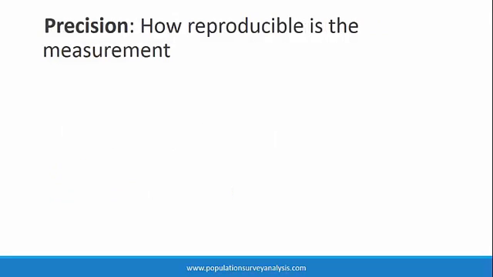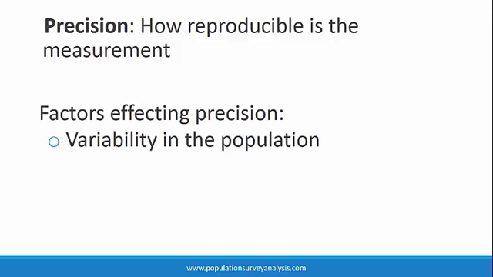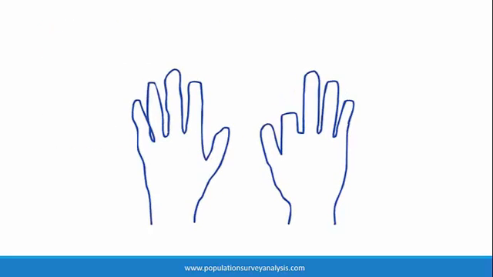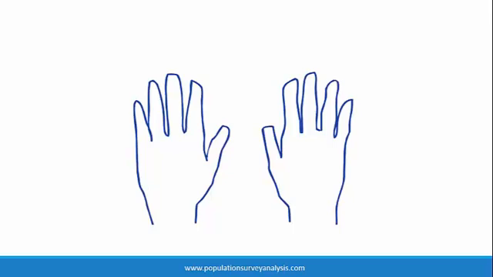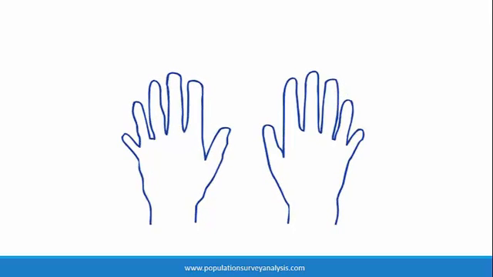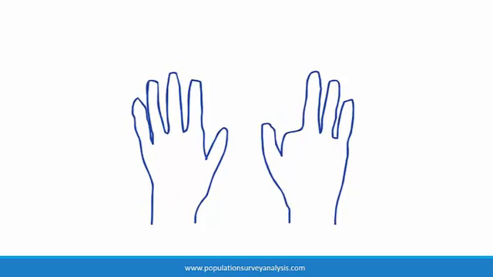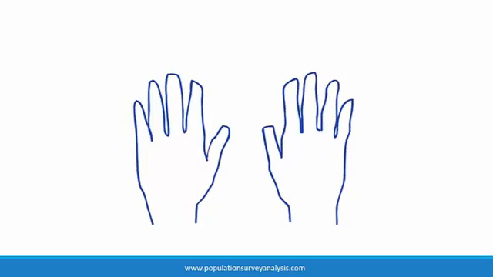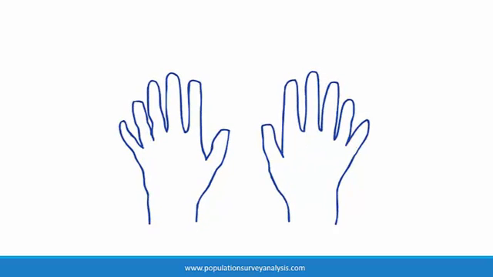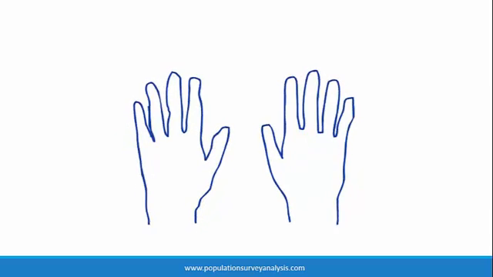Precision refers to how reproducible results are, and it depends on how variable the outcome is in the population. Here is a silly example. How variable is the total number of fingers that the average person has in the population? Of course, there is slight variation in the number of fingers that people have due to accidents and birth abnormalities, but generally, most people have 10 fingers. So even a very small sample of people would produce a very precise estimate of the average number of fingers in the population. This is because there is so little variability in the population.